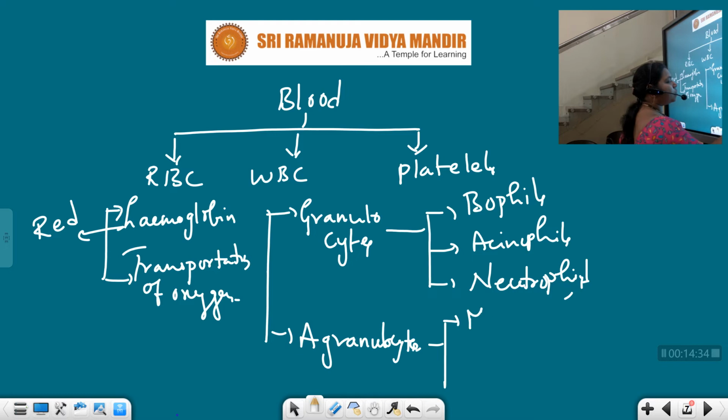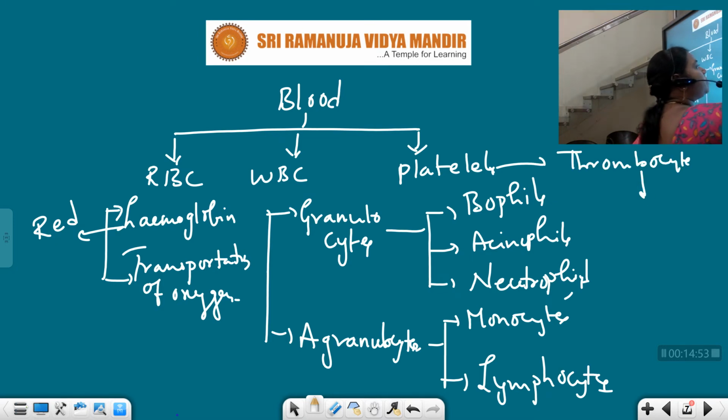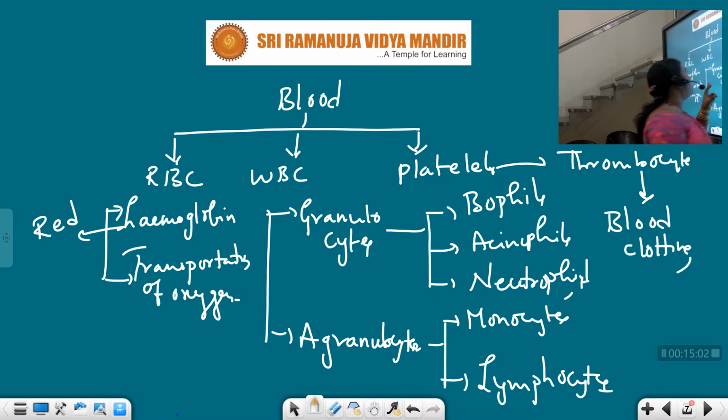Agranulocytes are monocytes and lymphocytes. And platelets are also called thrombocytes, and these thrombocytes mainly help in blood clotting. WBC shows its response in the immune response. So these are the different types of blood cells we have in our body.